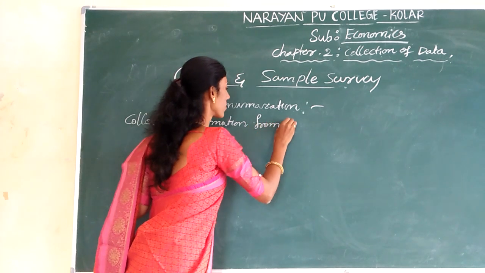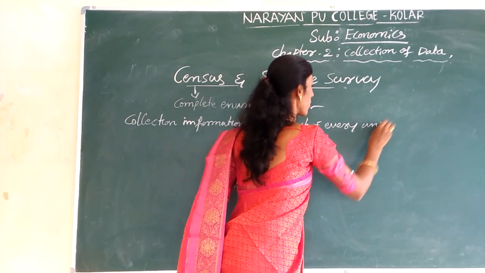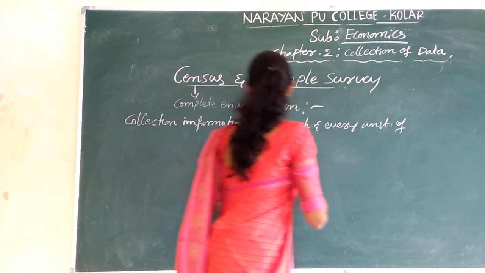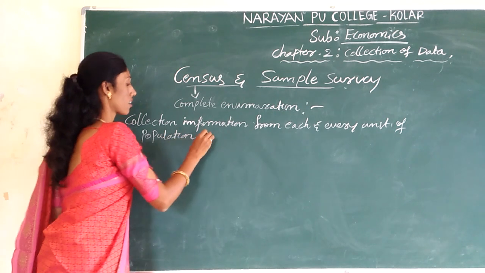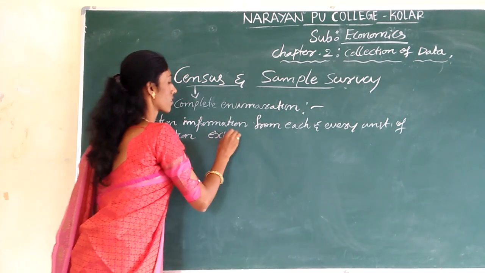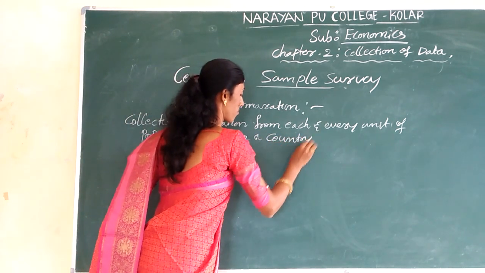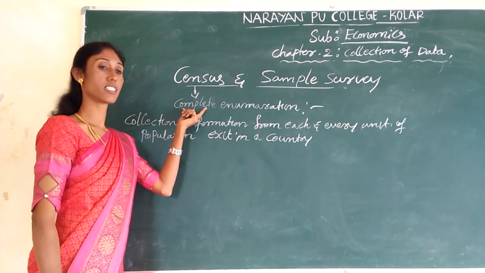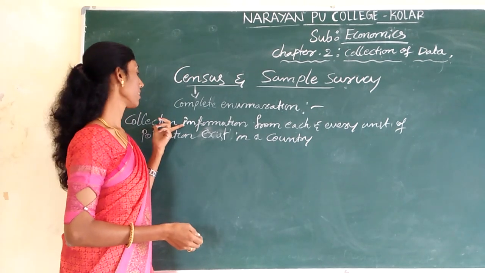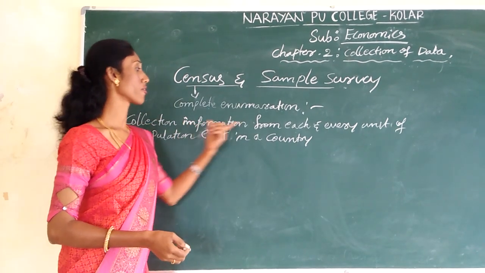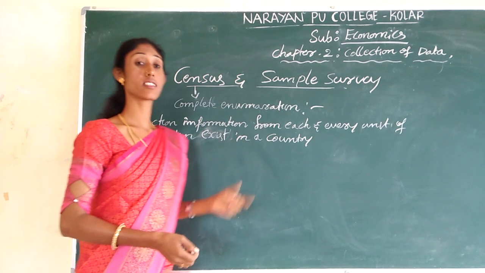from each and every unit of population that exists in a country is called census or complete enumeration. Here, once again, census refers to collection of information from each and every unit of a population that exists in our country.